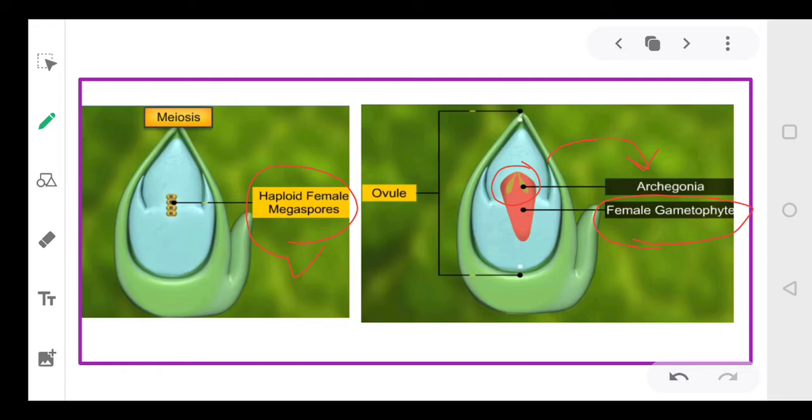So the megasporangium will undergo the process of meiosis and form the 4 haploid megaspores. Out of the 4 haploid megaspores, only 1 will form the female gametophyte and it will contain 1 or 2 archegonia. Right everyone? Archegonia means the female sex organs. What do we call it as archegonia? The female sex organs.